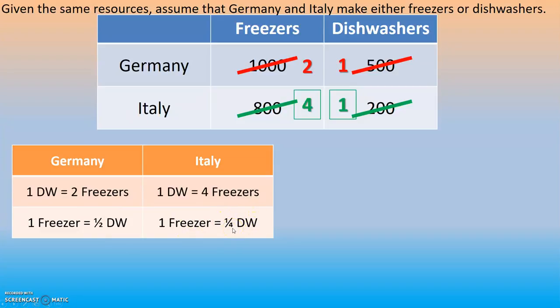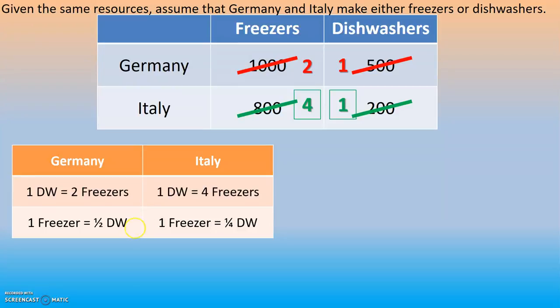Now, this is going to help me out. Do you see how all of them have a 1 in the left-hand side? Because I want to reduce this down and make it so that it's very straightforward. 1 of this equals how many of that? 1 of this equals how many of that? Because then I can compare them.